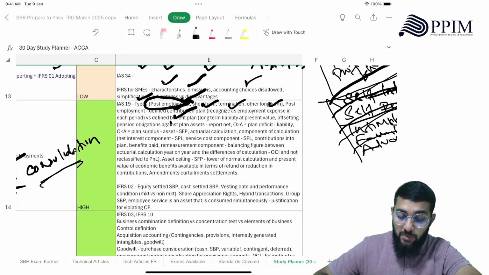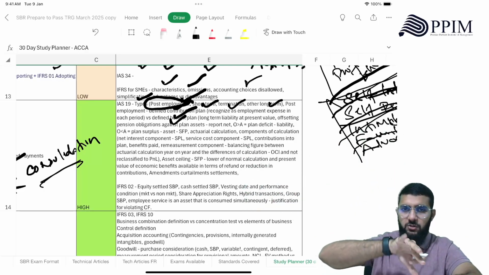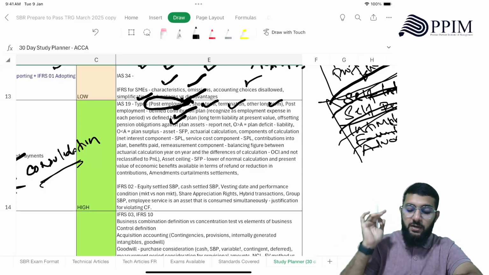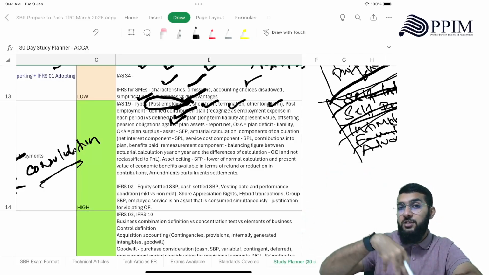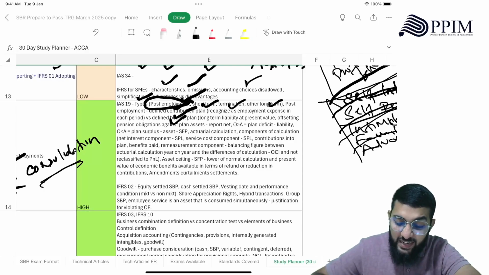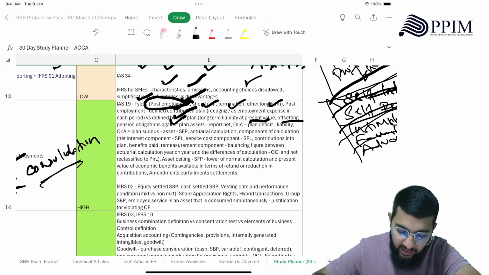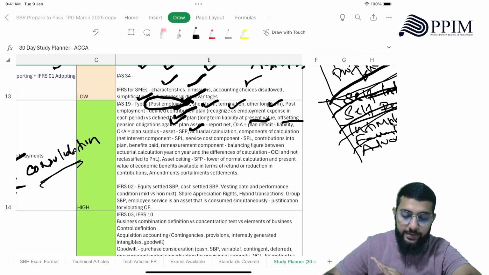Then there is defined benefit plan contribution, no other liability, only what you're paying, that's it, right? But defined benefit is where there's a fixed liability that you have, for which you have to add more money into the plan. So this is a long-term liability at present value. Offsetting pension obligation against plan asset is important, right? Then you will be reporting net, right?